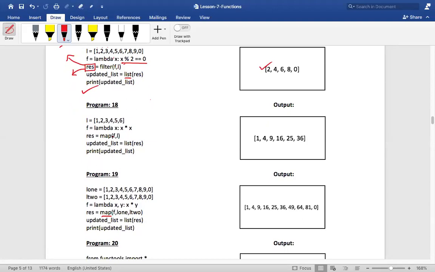What is the first parameter? It must be a lambda function. Second parameter must be a sequence. Yes, it must be a sequence. So what will map do? Map will take each and every element from this sequence L, and that will be given to the lambda function, isn't it?